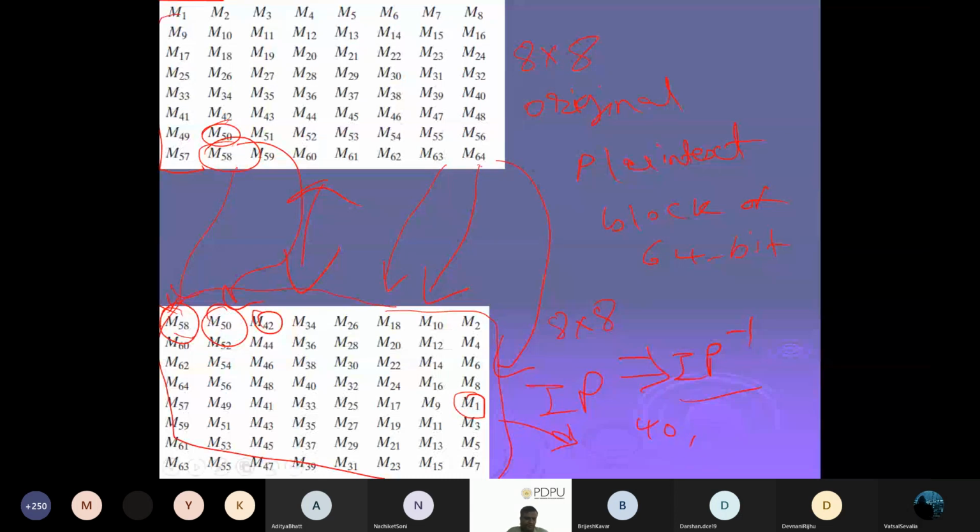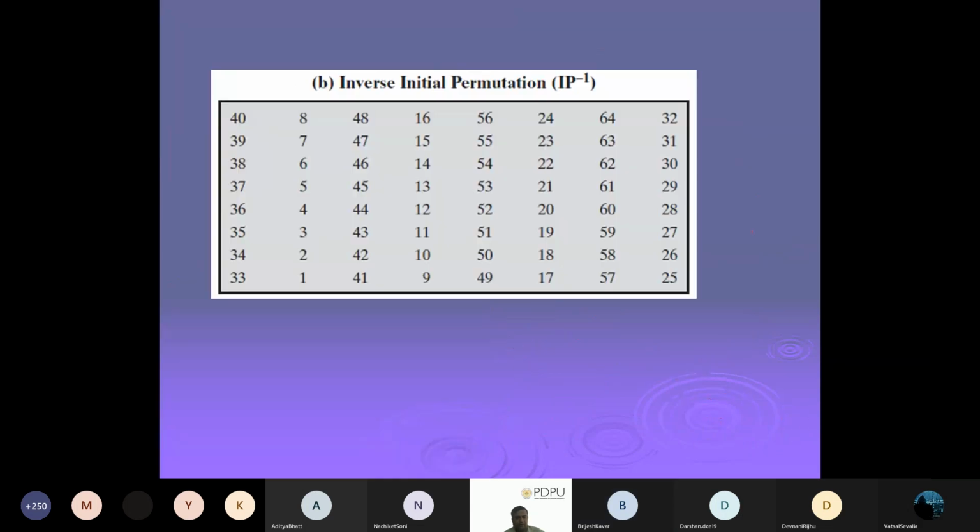What about M2? M8. Very good. M3? 48. Very good. You can see it is 40, it is 8, it is 48. So this is the inverse of those permutations.